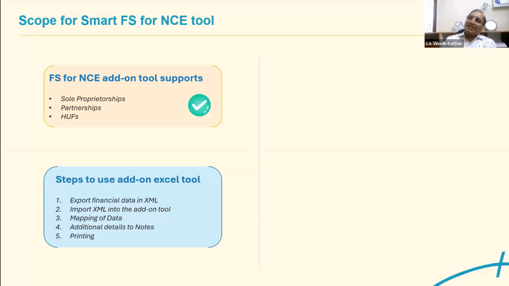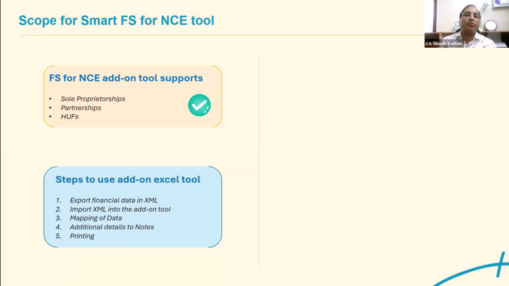Then for additional details, it gives you the provision to add the audit report, notes to accounts, and space for providing all the basic data. Your company name is automatically picked from the Tally data, along with current year data and previous year data. All the data can be mapped and you can prepare the financial statement. Then a printing file can be generated separately, so you can create different versions of the file.